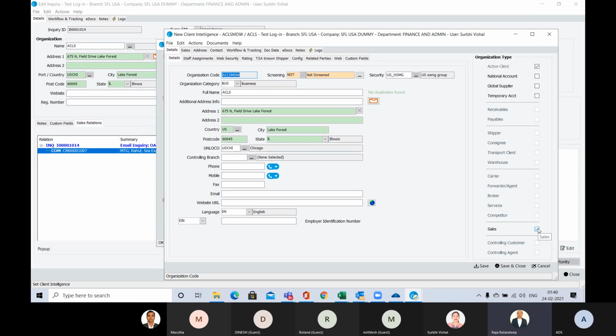The salesperson can register the customer as a sales, but they are not registered as a shipper, consignee, or receivable or payable. That means that in order to do the business, the customer needs to be registered as a shipper or consignee. Otherwise, the job will not get opened. So all these processes and checks and balances you can define in the MDM. Who will register the customer as sales? Who can register it as a receivable? Who can register as payable? All those decisions you can take.